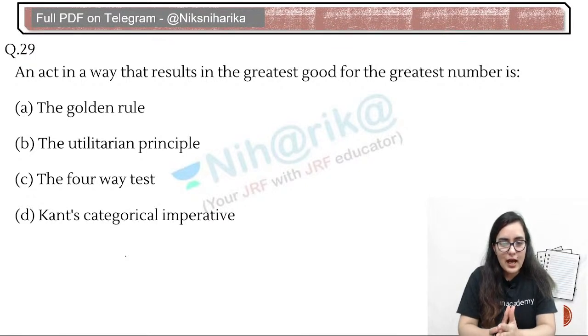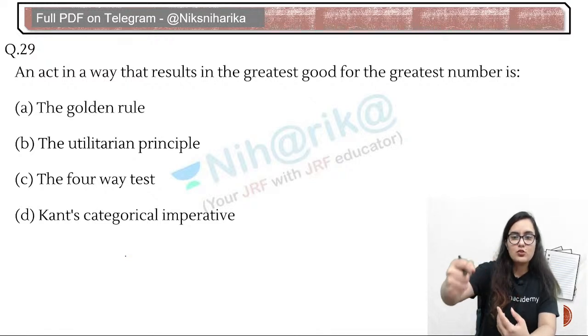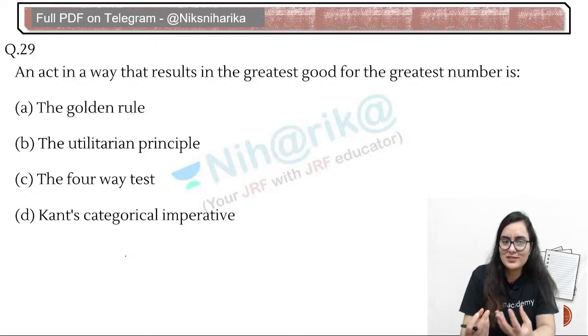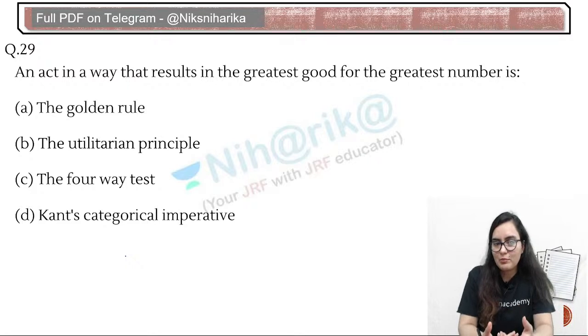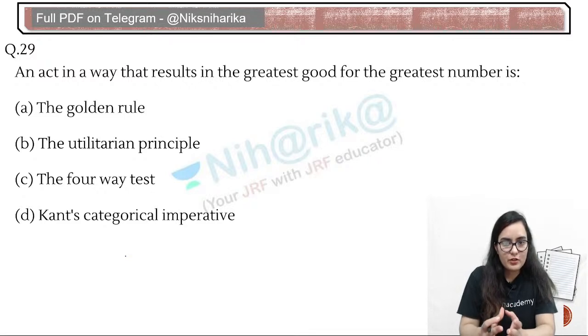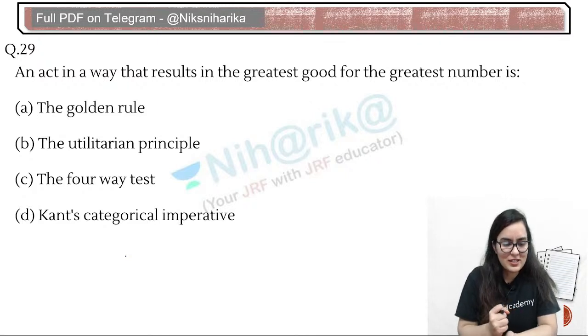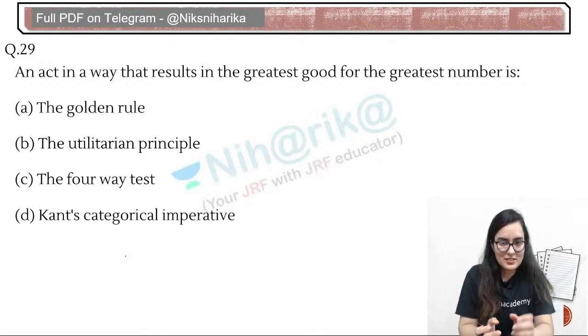Next one: act in a way that results in the greatest good for the greatest number. Basically something related to our satisfaction level, our happiness level. What word you have studied in economics, which is your very, very favorite or very common word appearing in the economics that you have studied multiple times? Let me see. Question 29. What is that word?